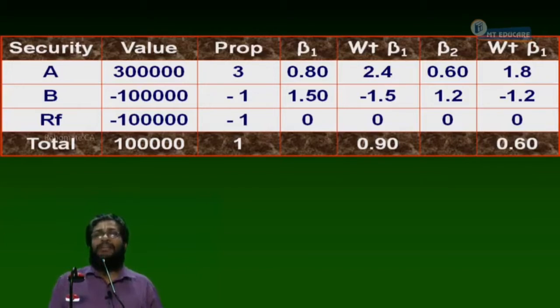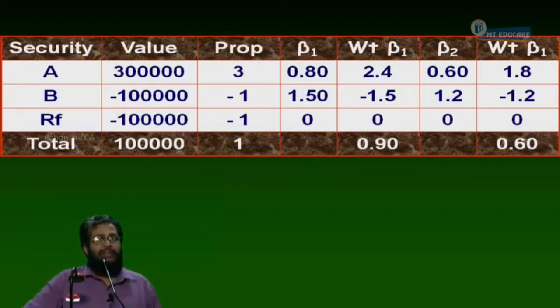Okay. Now, see. In the previous case, the beta of the portfolio is 0.45. Now the beta became 0.9. In the previous slide, the factor 2 beta is 0.3. Now the beta became 0.6. In my view, both are the same portfolio. In both portfolios, I invest in A and B in the same proportion. The A and B betas did not change. Tell me what made the second portfolio beta higher than the first portfolio beta?